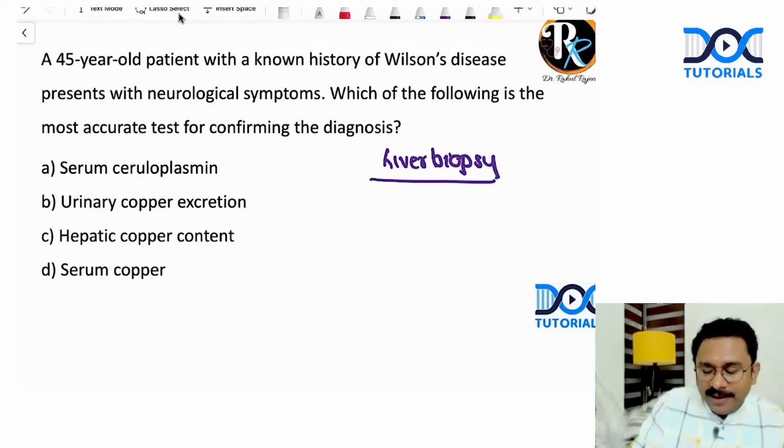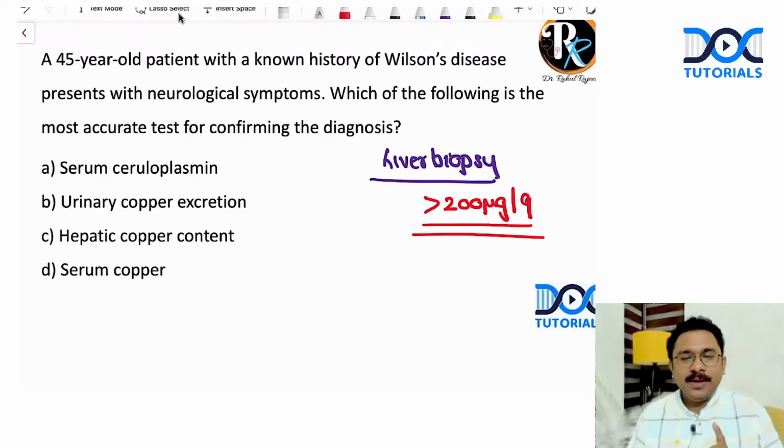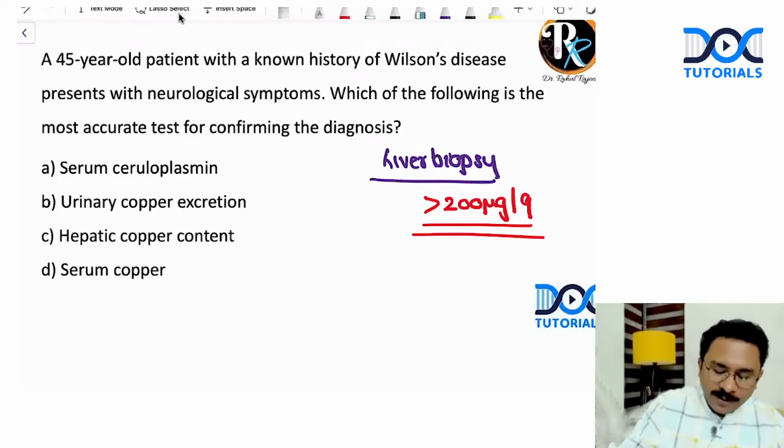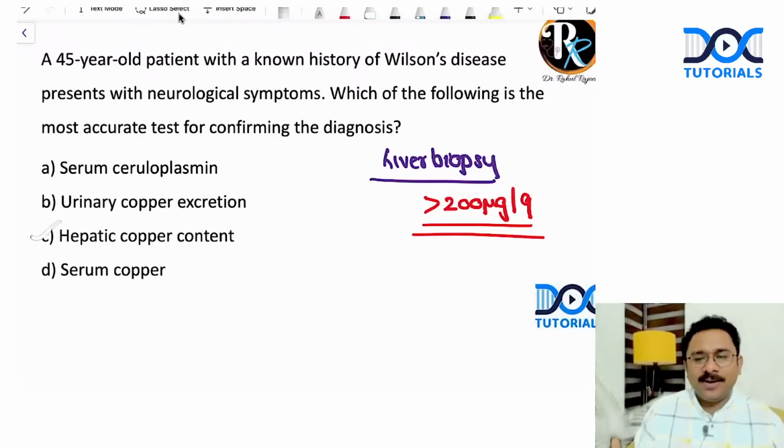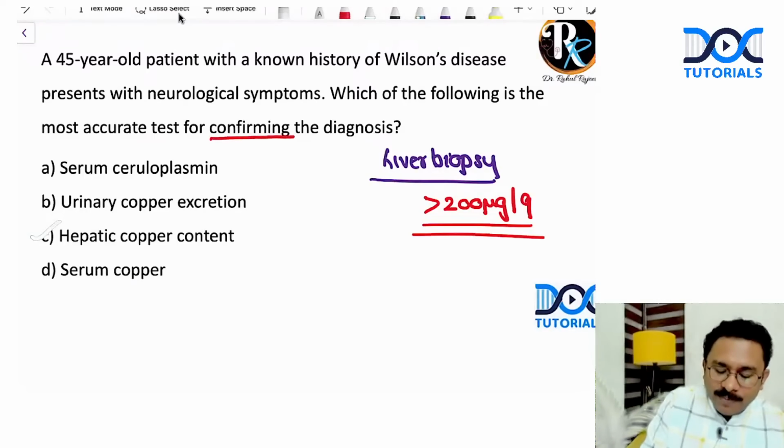If the hepatic dry weight of copper is more than 200 microgram per gram dry weight, that is when you can diagnose Wilson's.